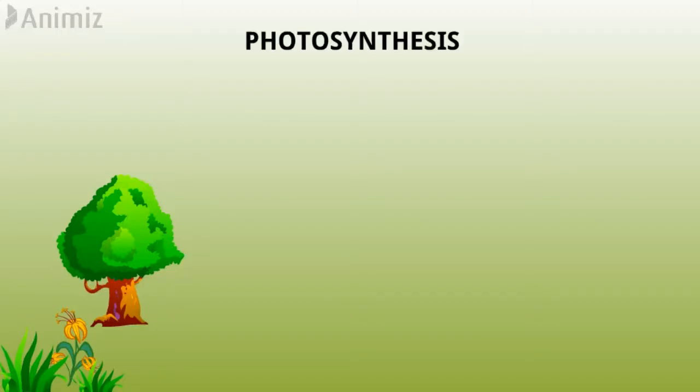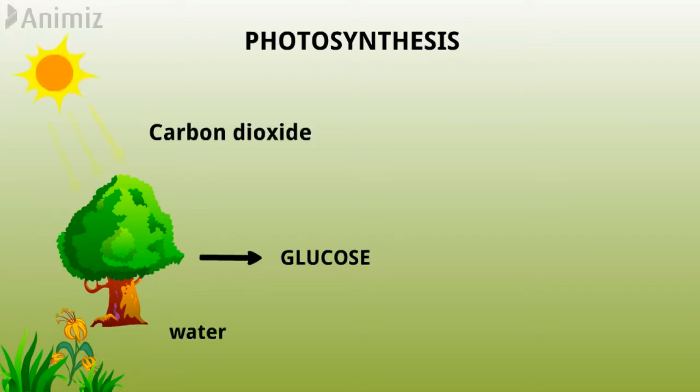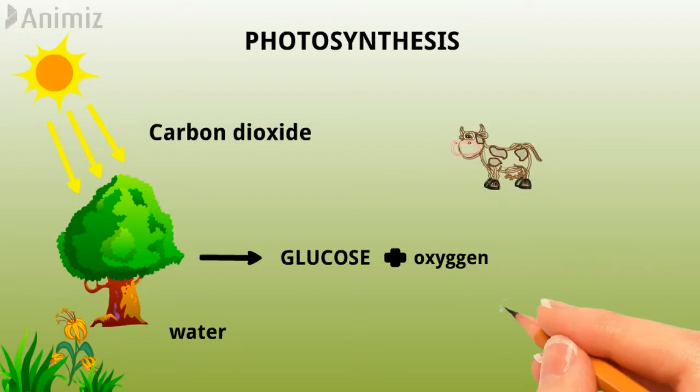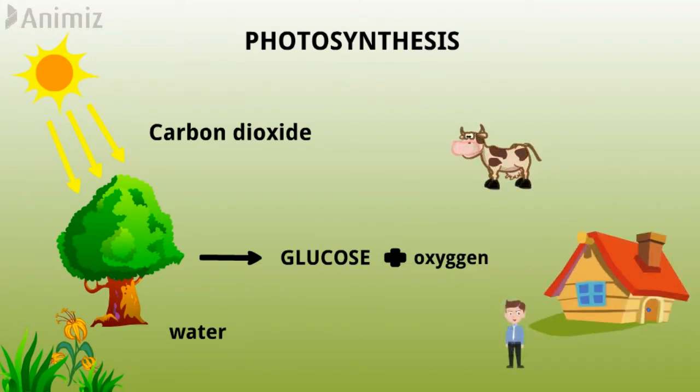What is photosynthesis? Photosynthesis is the synthesis of glucose from carbon dioxide and water in the presence of sunlight and chlorophyll, with oxygen released as a byproduct. It is the most important biochemical pathway, and nearly all life depends on it.